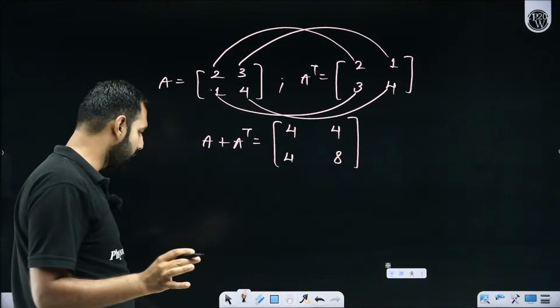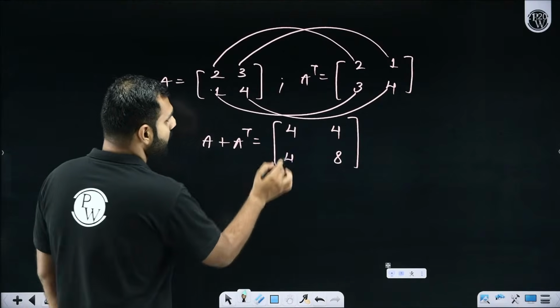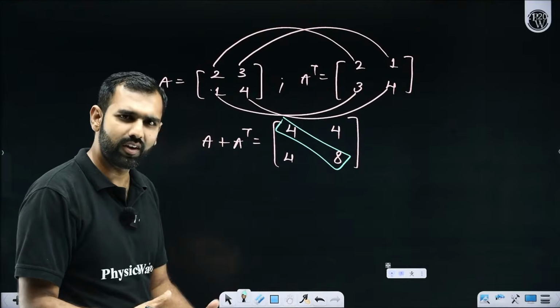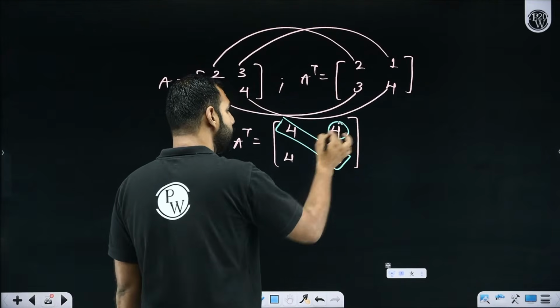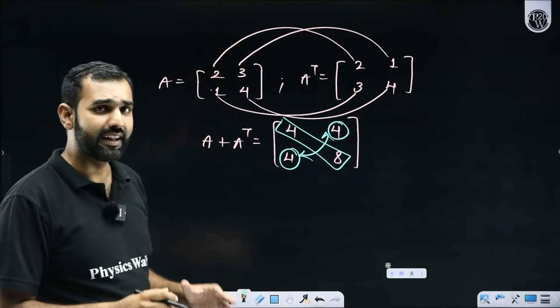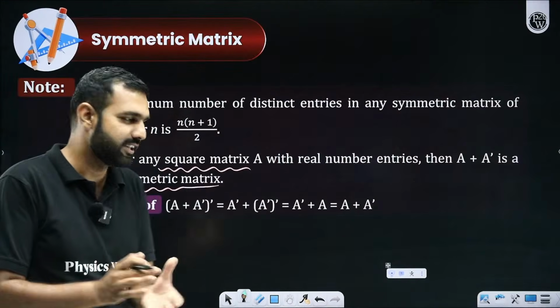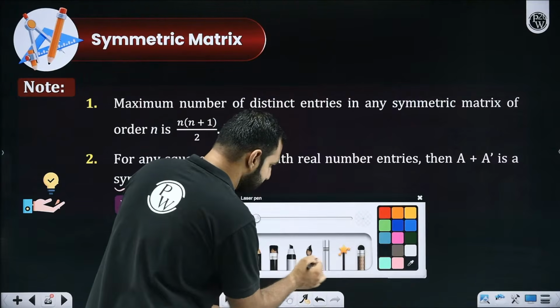Now I hope you all are noticing this very clearly. What is symmetric? Symmetric means forget the diagonal elements A11, A22. They are going to be same. A11 is equal to A11, A22 is A22. That's not what matters. But A12 and A21 are same. So yes, although I have taken a numerical example, I hope you can prove this by simple algebra as well, where let's say there is a matrix X.